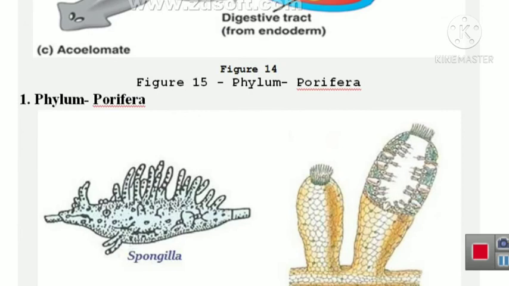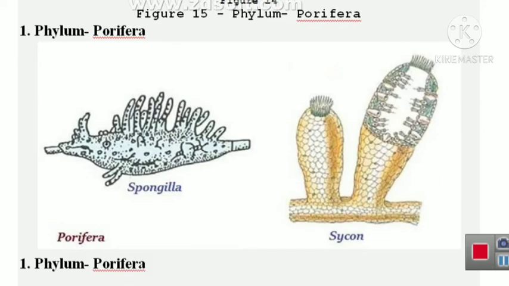In the kingdom Animalia, there are totally 8 phyla according to the hierarchy of nomenclature or classification. From these 8 phyla, the first one is Porifera.